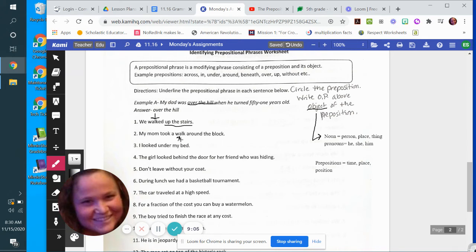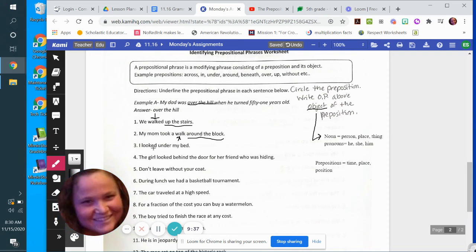That's an action. But typically, and I'm going to say this now, typically the preposition is after the action because it's telling us where that action took place. So my mom took a walk. Where did she take it? Around is our preposition, and then the block is the object of that preposition. Okay? I know this one's the worst. I'm sorry I'm making you do it again, but it's really good practice, and I really want to make sure that you guys are asking questions so that we can get a hang of this, okay?